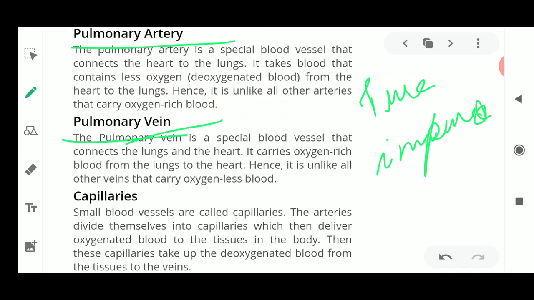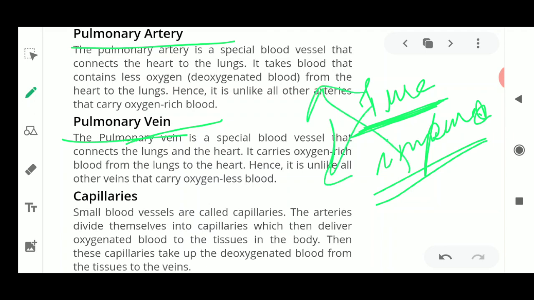As I told you, normally arteries carry pure blood and veins carry impure blood. But what about the pulmonary artery? As I told you, it is an exception, so it carries the opposite. The pulmonary artery carries impure, deoxygenated blood, and the pulmonary vein carries pure blood.